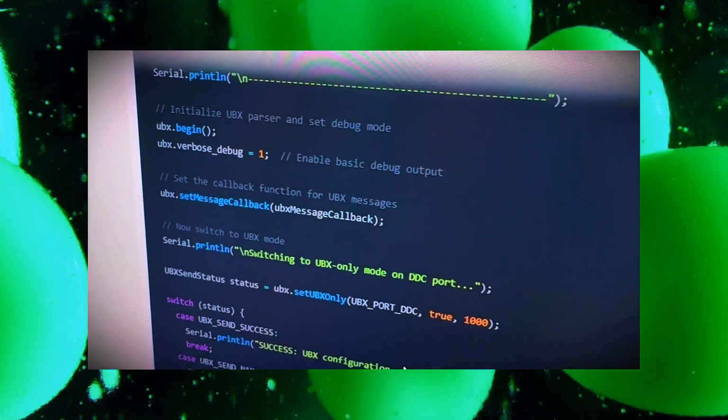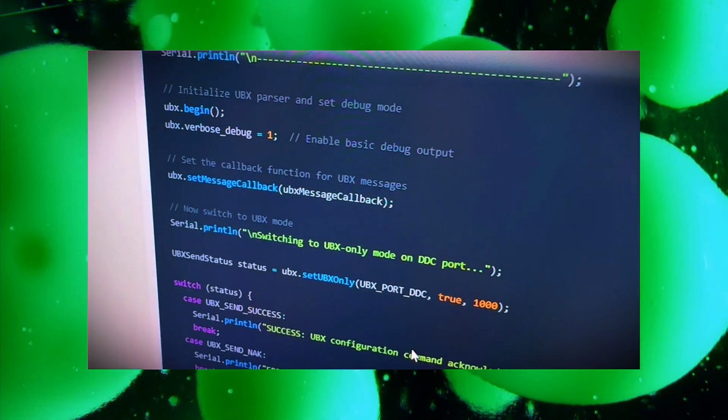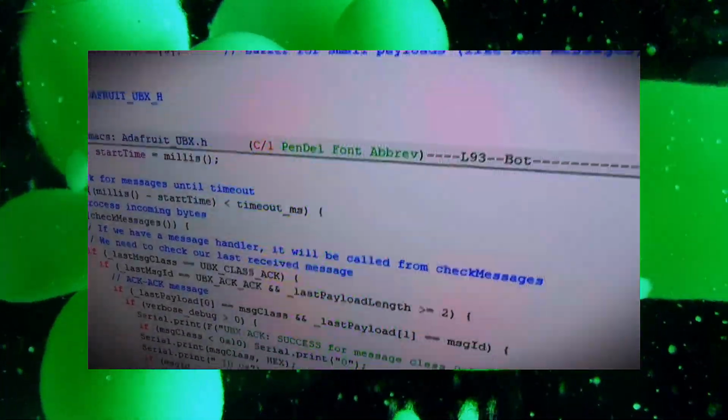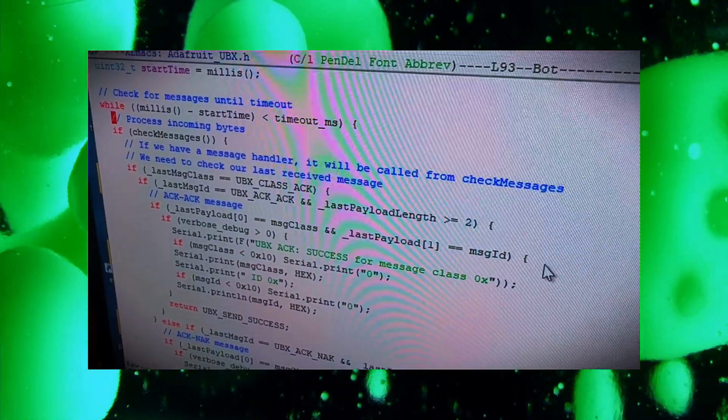So the first UBX command I'm sending is just to set it into UBX mode, right? Because you send that first packet to tell it, hey, I want to get this compressed data back. And it did a really good job. I'm liking Claude 3.7. I've used Claude 3.5 for a while, and 3.7 is looking really good.